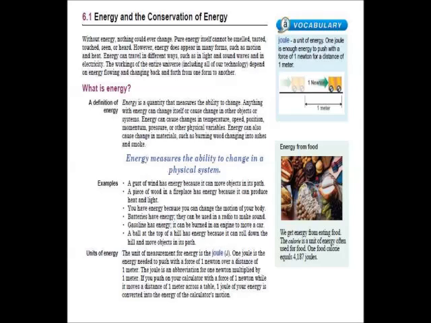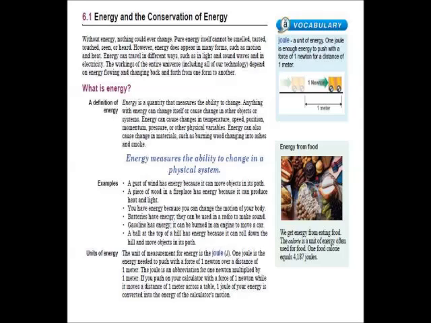Examples: a gust of wind has energy because it can move objects in its path. A piece of wood in a fireplace has energy because it can produce heat and light. You have energy because you can change the motion of your body. Batteries have energy. They can be used in a radio to make sound. Gasoline has energy and can be burned in an engine to move a car. A ball at the top of a hill has energy because it can roll down the hill and move objects in its path.